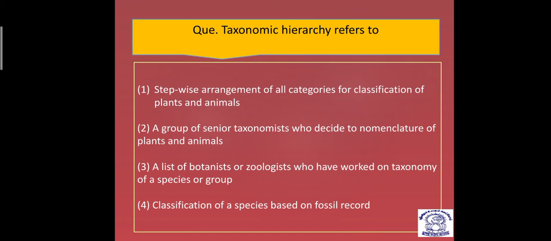No, it does not include the names of these taxonomists. Third is the list of botanists or zoologists who have worked on taxonomy. No, there is no listing of zoologists or botanists. And fourth, classification of species based on fossil records. Here classification is not done, it is just explaining all the categories of classification of plants and animals, and that is taxonomic hierarchy. So the first is the correct answer.